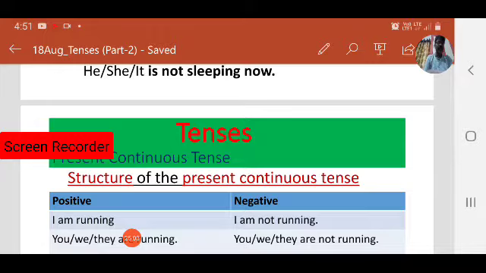Coming to negative, I'm not running. You are running. We are running. They are running. Coming to negative structure: you are not running, we are not running, they are not running.